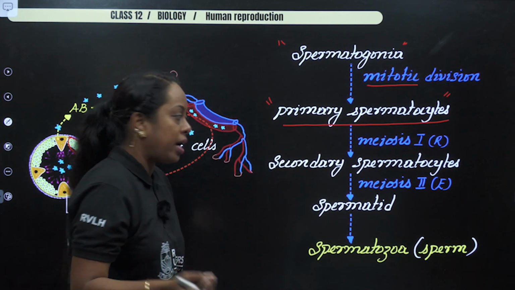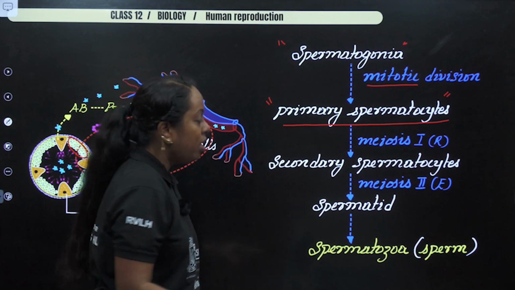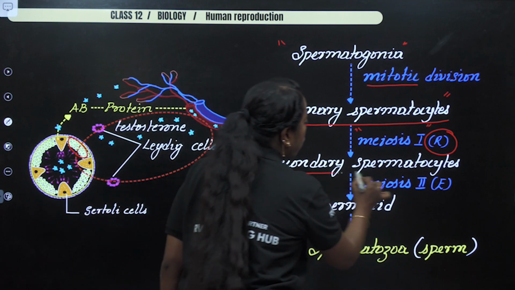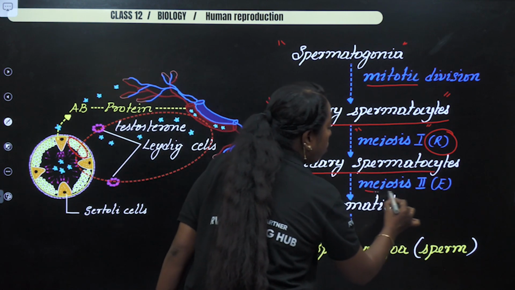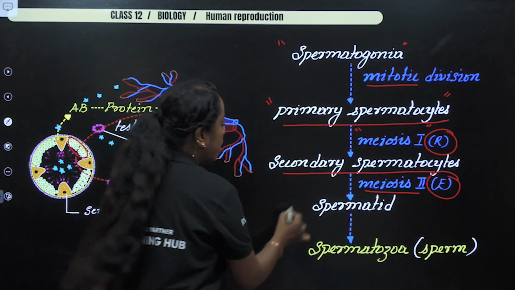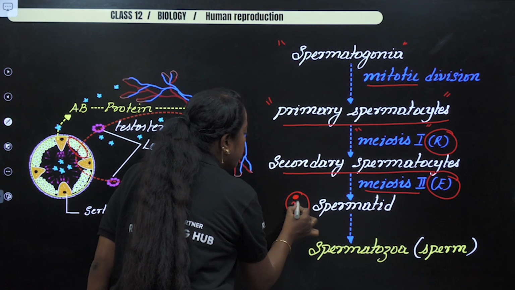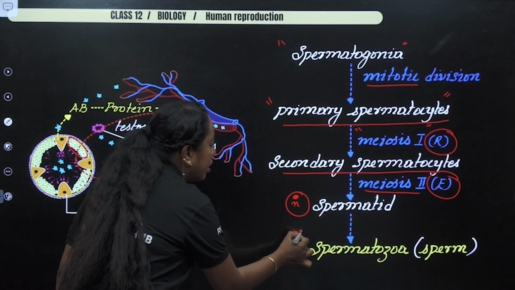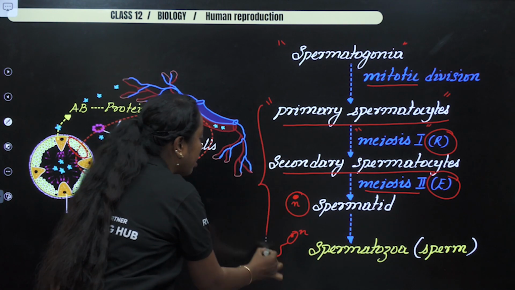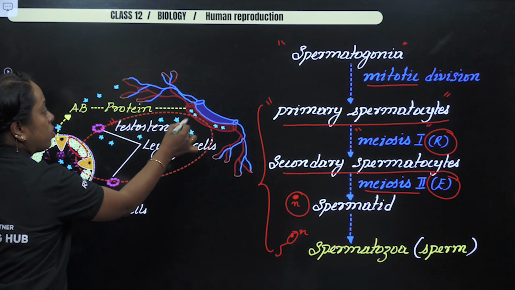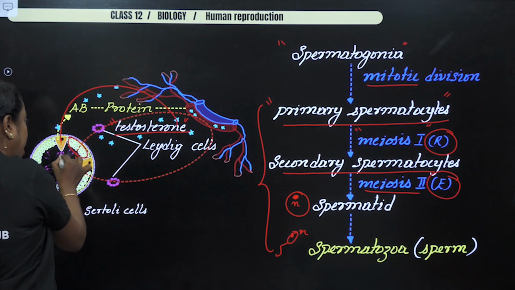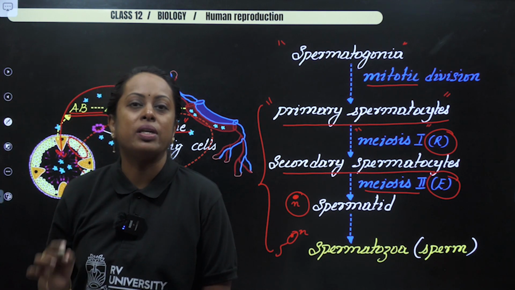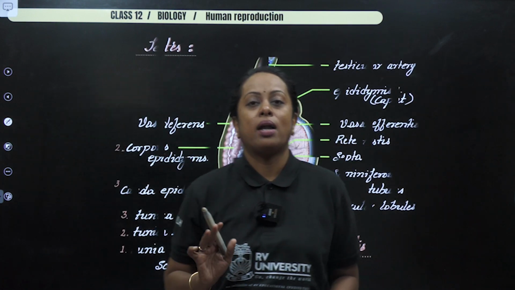The primary spermatocyte, when it is going to give rise to a spermatid, will undergo meiosis 1, which I have referred to as R, reductional division, followed by the formation of secondary spermatocyte, which follows meiosis 2, called equational division, which forms a circular cell which is haploid in nature. So this particular cell now gets transformed into a sperm containing haploid nucleus. This whole process requires a hormone known as testosterone. So the testosterone had to enter in, and that was brought inside by a protein called androgen binding protein secreted from the Sertoli cell. Now, hope that part is clear for you.